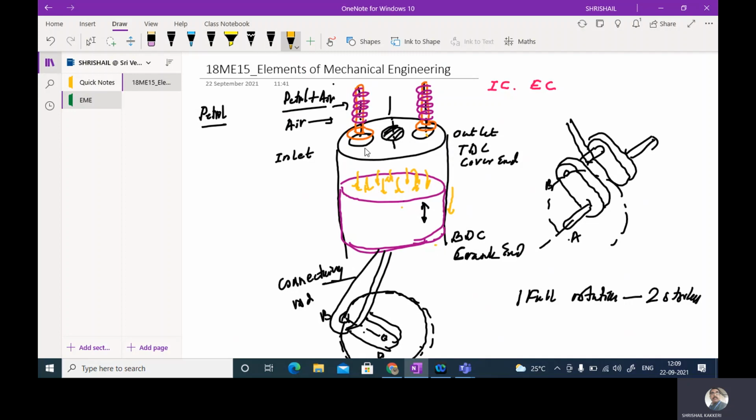During this exhaust stroke, the inlet valve is already closed, the exhaust valve is opened, and the piston starts to move from the BDC to the TDC. Due to this movement, what happens? The combustion product which was present inside will be replaced. That means it will be moved out of the combustion chamber. Now this combustion chamber is ready to take the next fuel mixture, and this one complete power stroke cycle is completed.